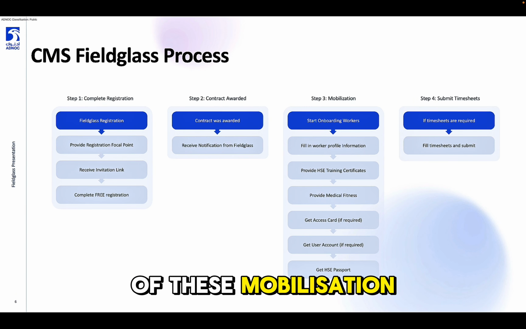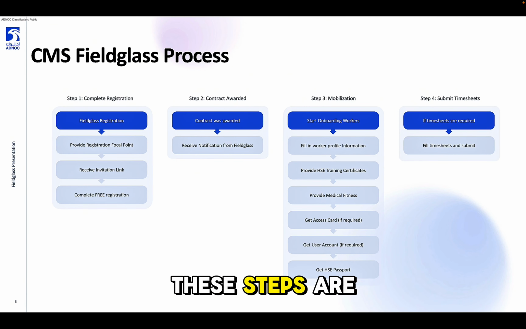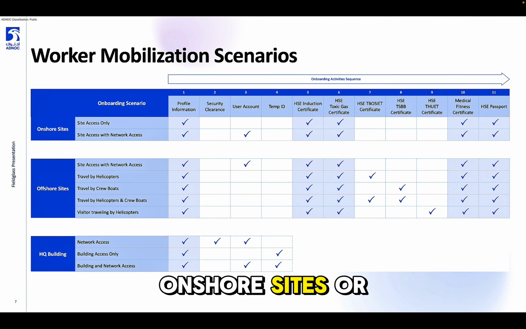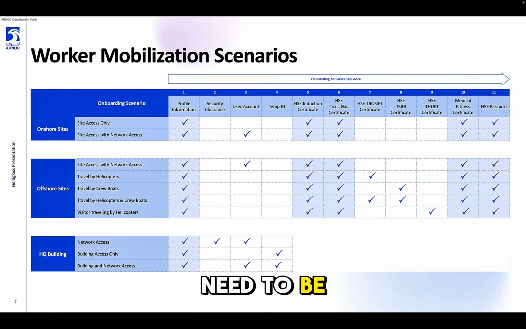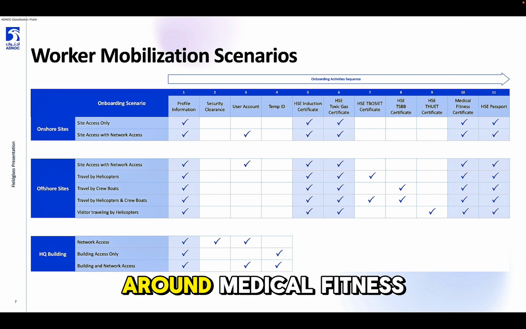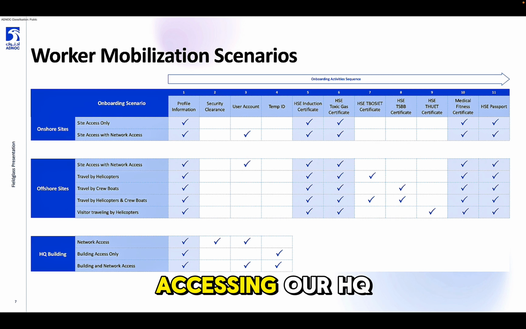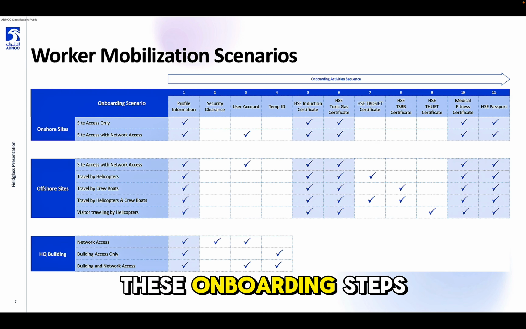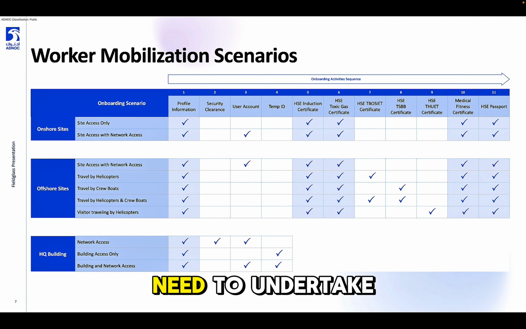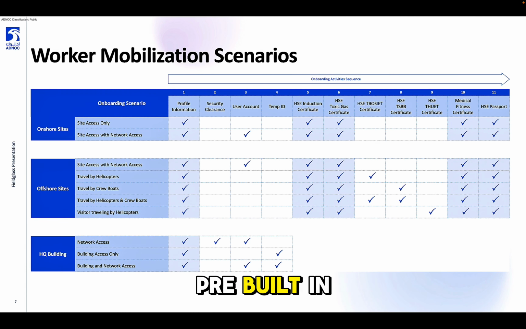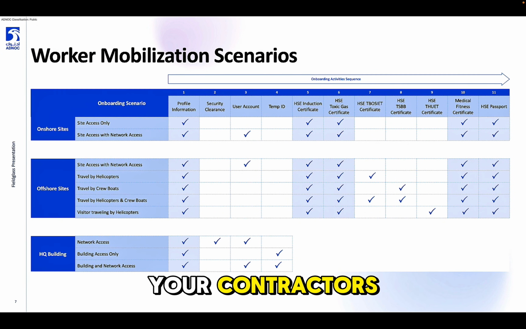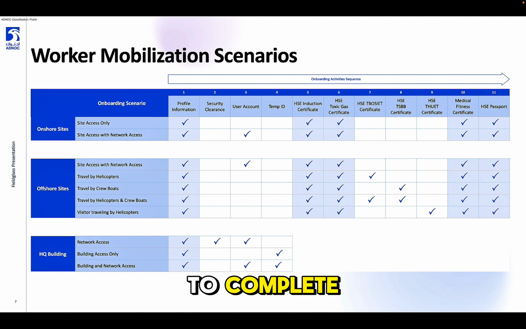As part of these mobilization steps that are required for each contractor, these steps are driven based on the scenario that is relevant for the individual. Where a worker is accessing onshore sites or offshore sites, there are further steps that need to be taken around training, around certification and around medical fitness tests, as you can see on these onboarding scenario sequences. The same applies where contractors are accessing our HQ sites at ADNOC or even working remotely, with the need for network access. These onboarding steps and scenarios will take you through the actions that you will need to undertake. These scenarios are pre-built in the Fieldglass application. So once you have selected the relevant and correct scenario for your contractors, the system will guide you through the rest of the steps that you need to complete.